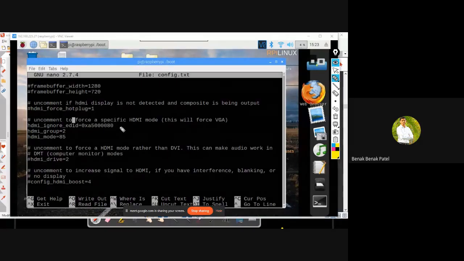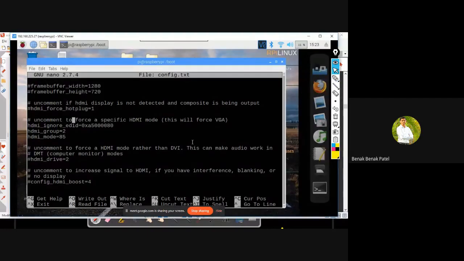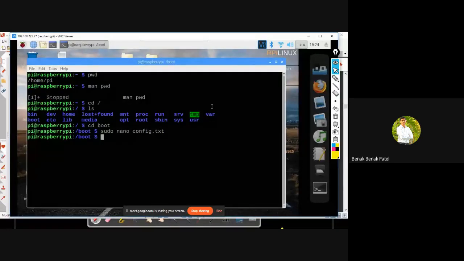Hit Control X in order to exit. Here, you can see that exit is associated with the caret X, and this caret over here stands for Control. So I'll hit Control X from my keyboard in order to exit from here. Okay, well.